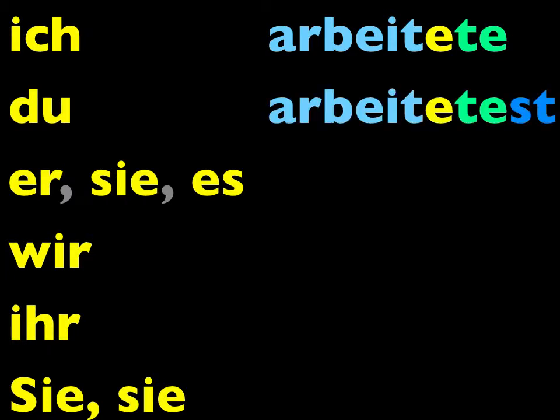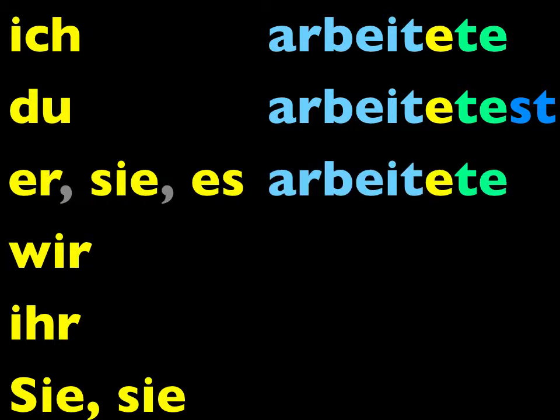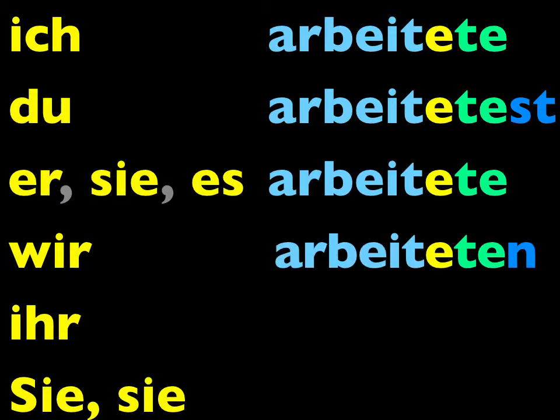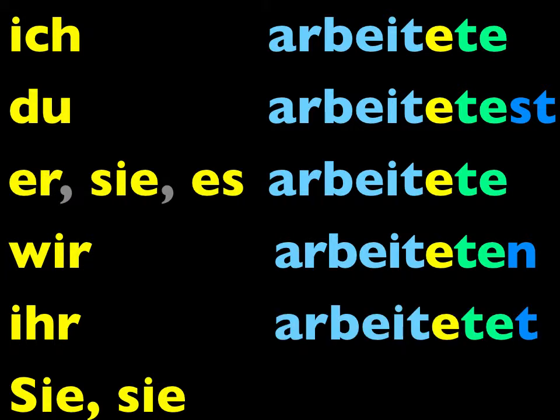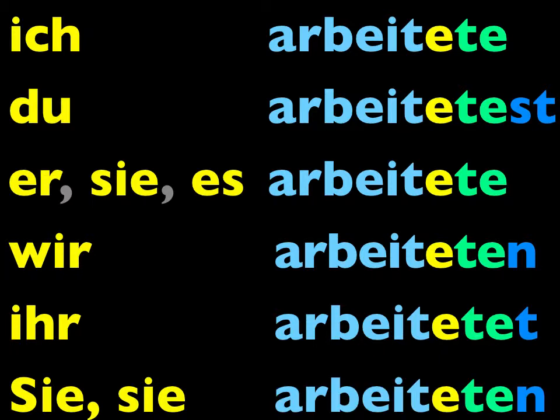Arbeitetest, arbeitete, wir. Arbeiteten, ihr. Arbeitetet, sie. Arbeiteten, good. And in the last lesson, we also learned that the imperfect tense is the preferred past tense of the verb können,